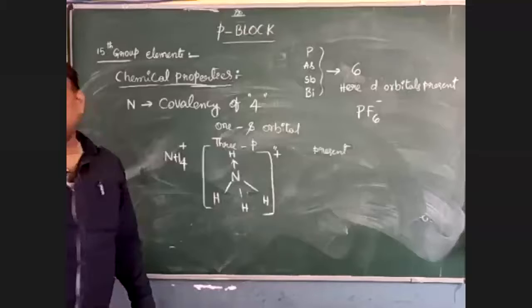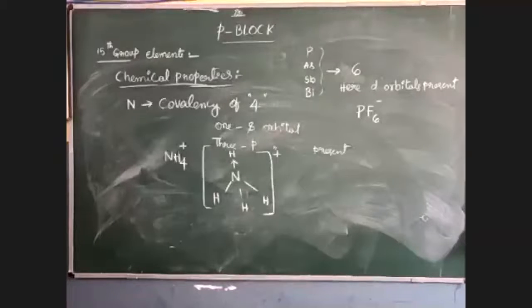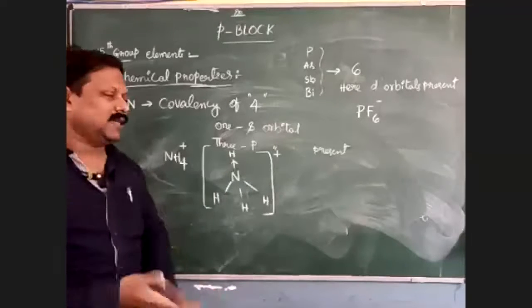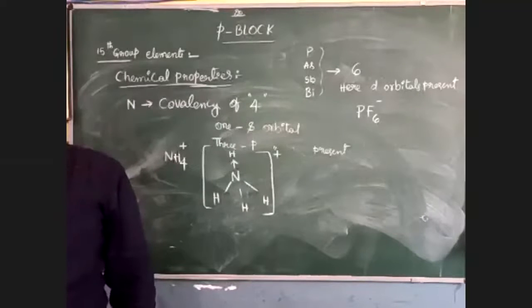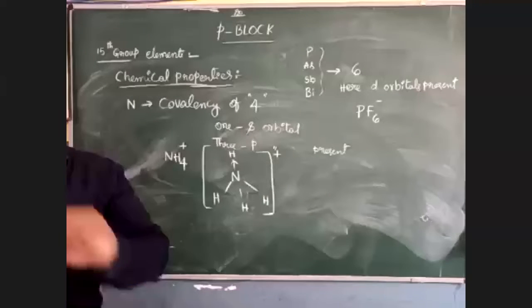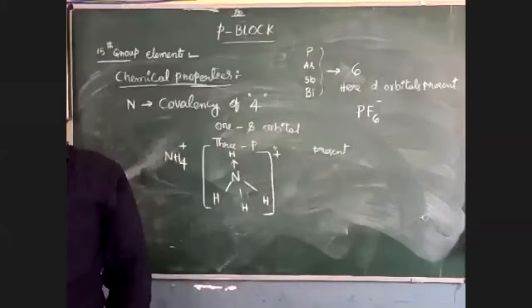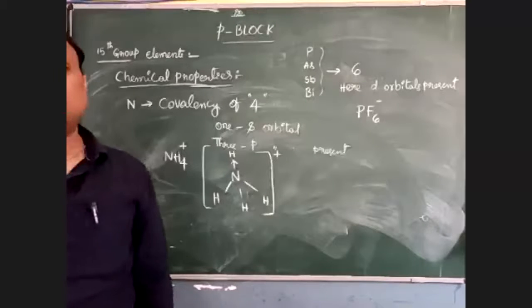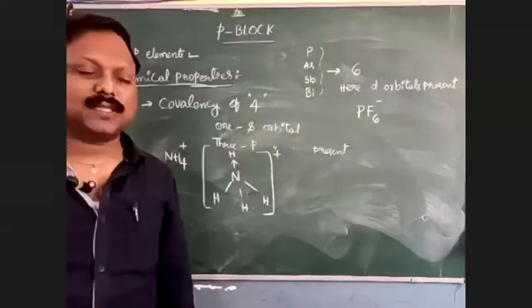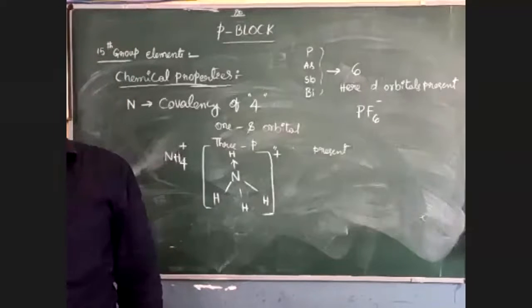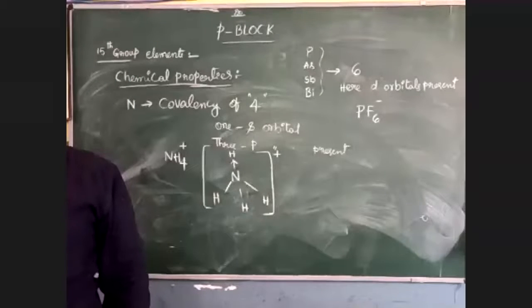So today we will close here. What we discussed today is that we have started the p block elements. In the p block elements, we are now on the 15th group elements: nitrogen, phosphorus, arsenic, antimony, bismuth, and moscovium. Moscovium is a radioactive element and is artificially synthesized. We discussed their occurrence, then their physical and chemical properties.